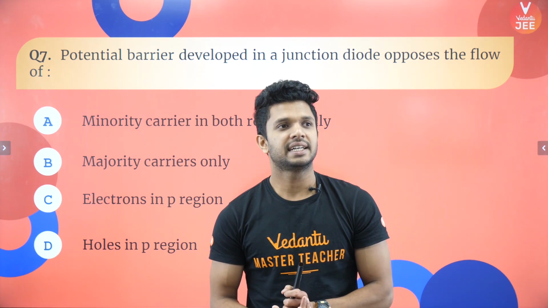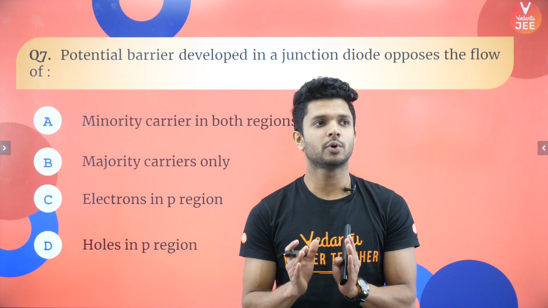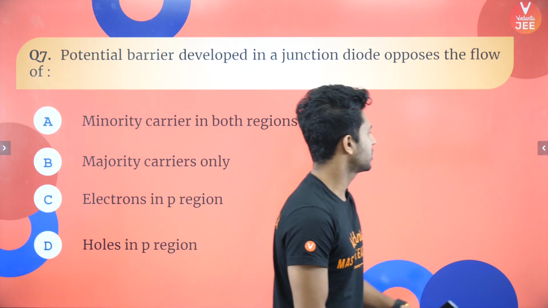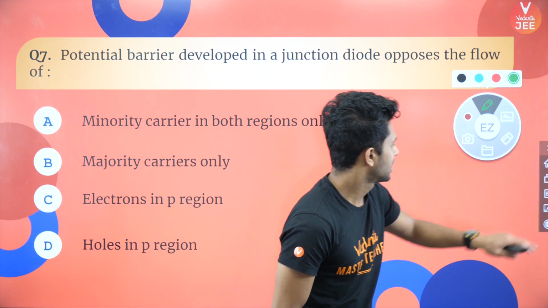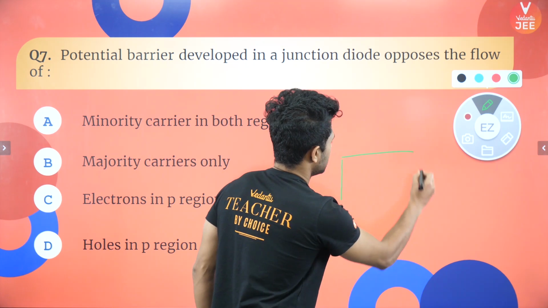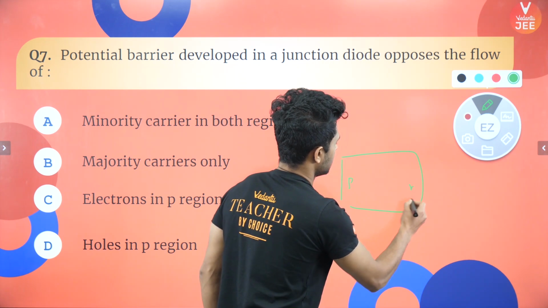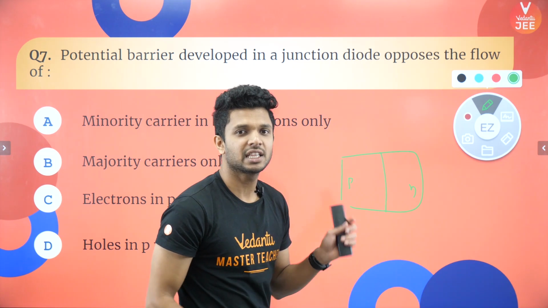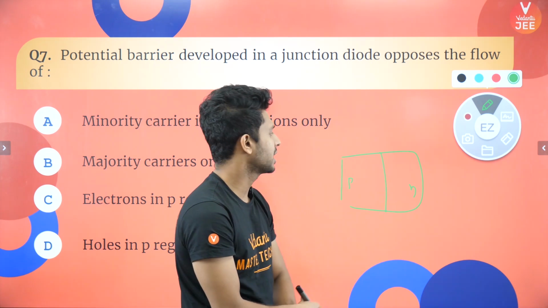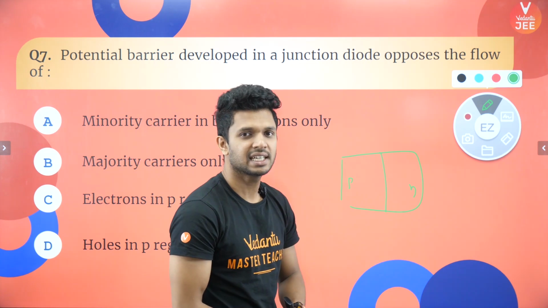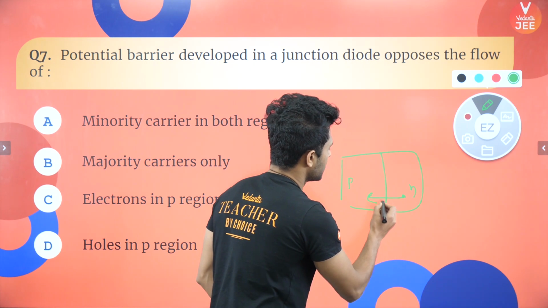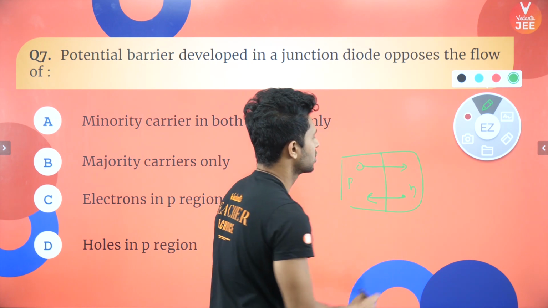Next question: the barrier potential developed in a junction diode opposes the flow of what kind of current? So let's see what this barrier potential is. Here we have a PN semiconductor. When the junction is formed, what will happen? The majority charge carriers will flow across the junction. What is the majority on the N side? Electrons. So electrons will go to P and the holes will move to N.